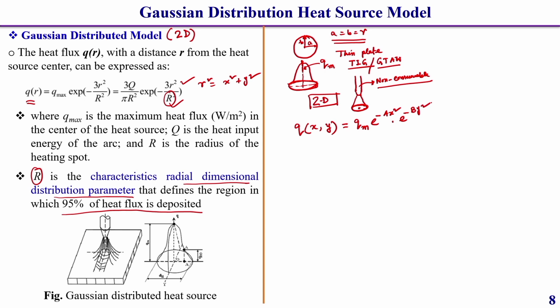Its unit, you should always keep in mind, is a heat flux, that means heat per unit area, in the two dimensional case watt per meter square.